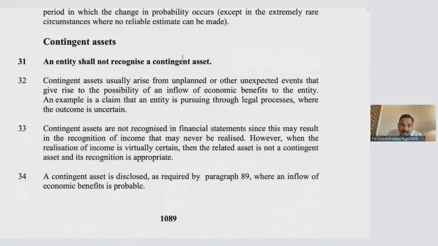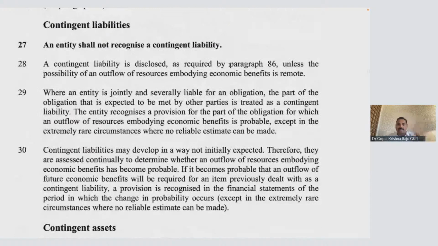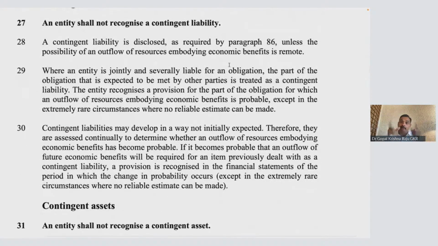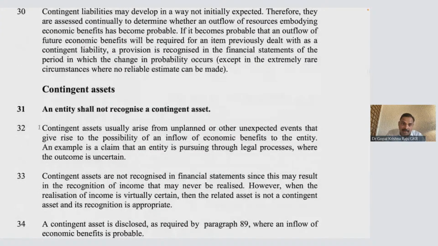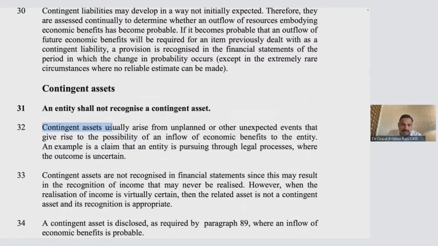An entity shall not recognize a contingent asset. So neither contingent liability nor contingent asset will be recognized, but it will be disclosed. The contingent liability is disclosed. Similarly, contingent assets also will be disclosed. Contingent asset is disclosed.